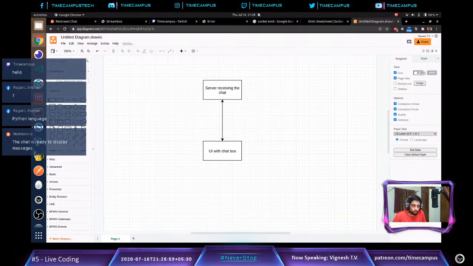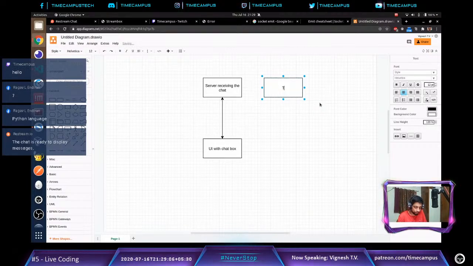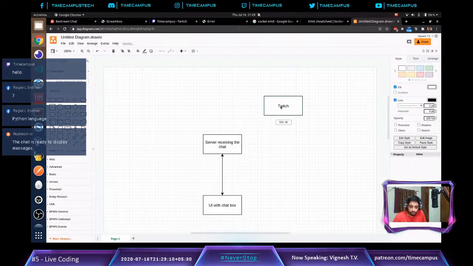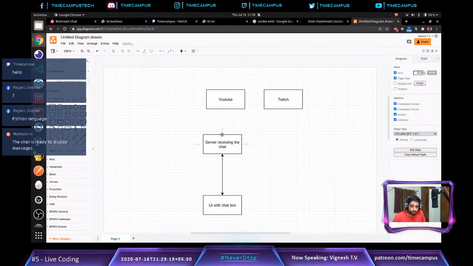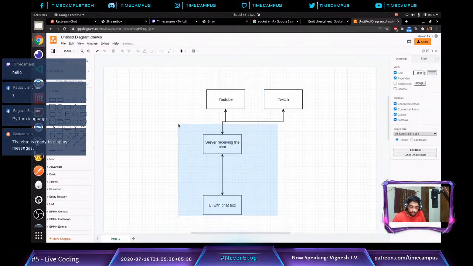Now, if you notice, we built the boilerplate of the Twitch plugin. We want to send these messages, whatever we receive in the server, to multiple platforms. We are starting off with Twitch, but the same thing works in YouTube as well. If you remember the architecture diagram which I did earlier, it is the same thing we are doing now. We have established this flow, we are able to do this.